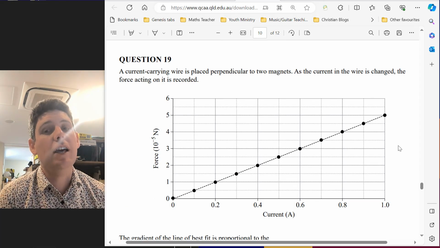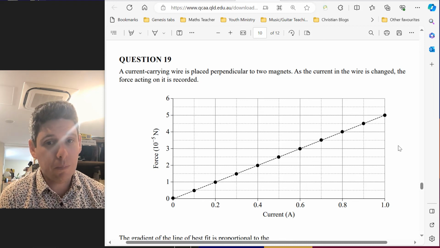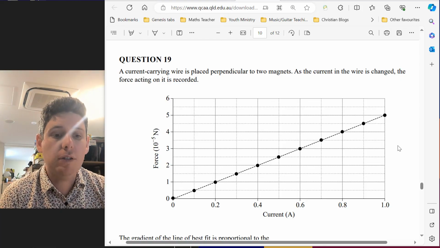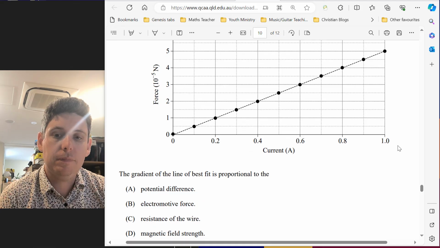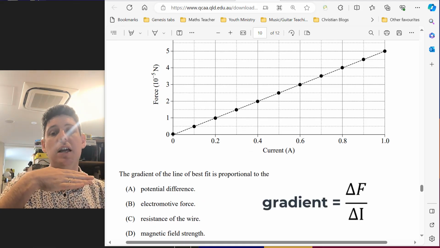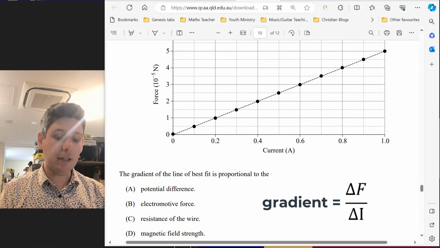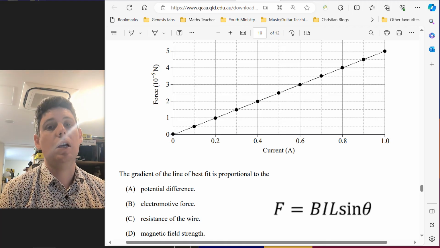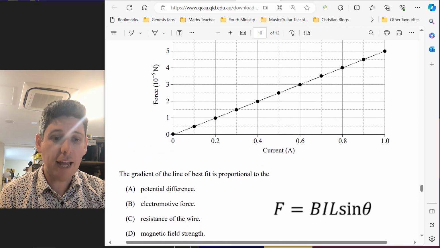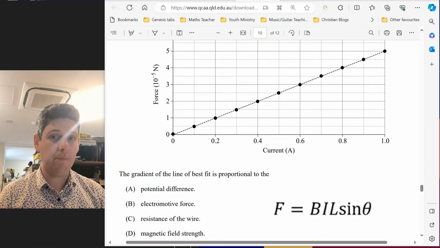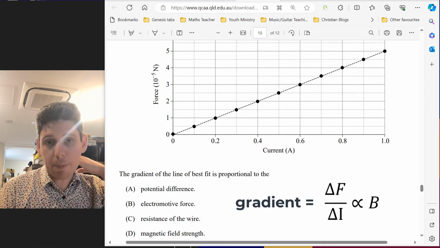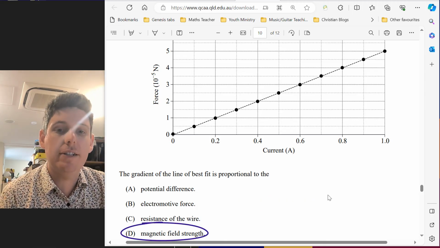Question 19, coming near to the end, 2 left. A current carrying wire is placed perpendicular to 2 magnets. As the current in the wire is changed, the force acting on it is recorded. So we have force on the y-axis, current on the x-axis. So if you look at the formulas in electromagnetism again, page 3, you get F equals BIL sine theta. The wire length is staying the same and the angle is staying the same. So that means the only thing that's changing is B. So if we do F divided by IL sine theta, capital B, which is answer D for 19.